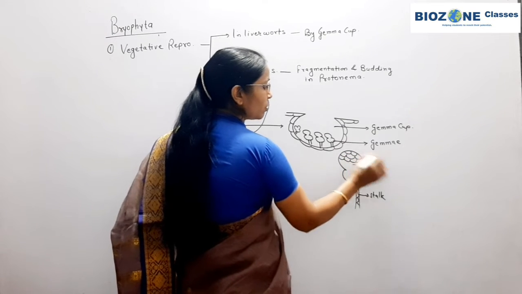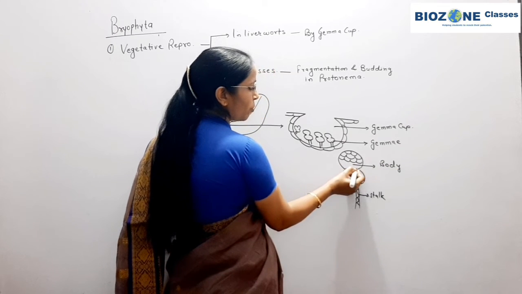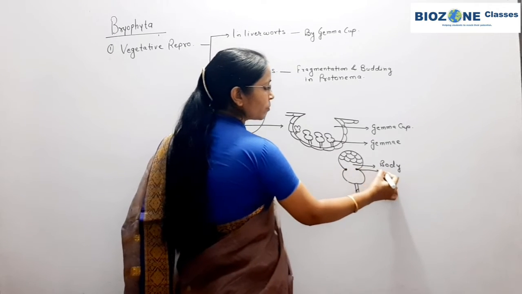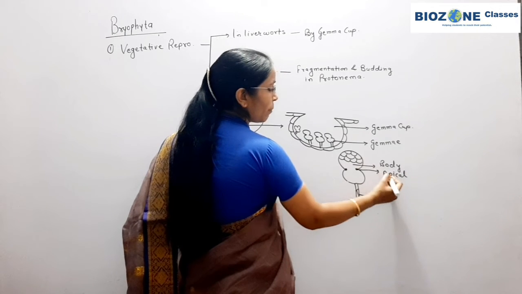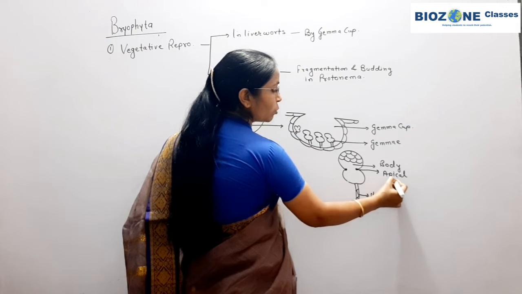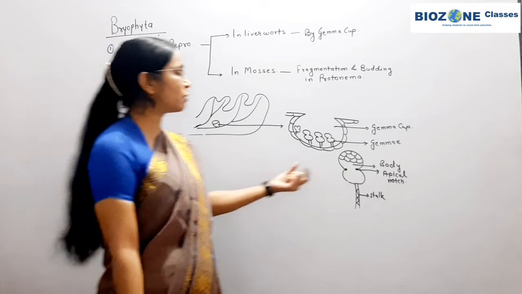Exactly in the center of the body an apical notch, or point of growth, is present. Every gemma shows the apical notch, because the apical notch is the point from where the growth of the thallus begins.